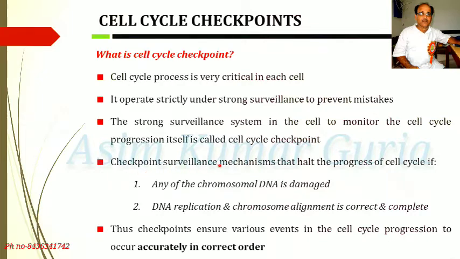Checkpoint surveillance mechanisms halt the progress of the cell cycle if any of the chromosomal DNA is damaged, or unless DNA replication and chromosome alignment are correct and complete. Thus, checkpoints ensure various events in the cell cycle progression occur accurately in correct order.